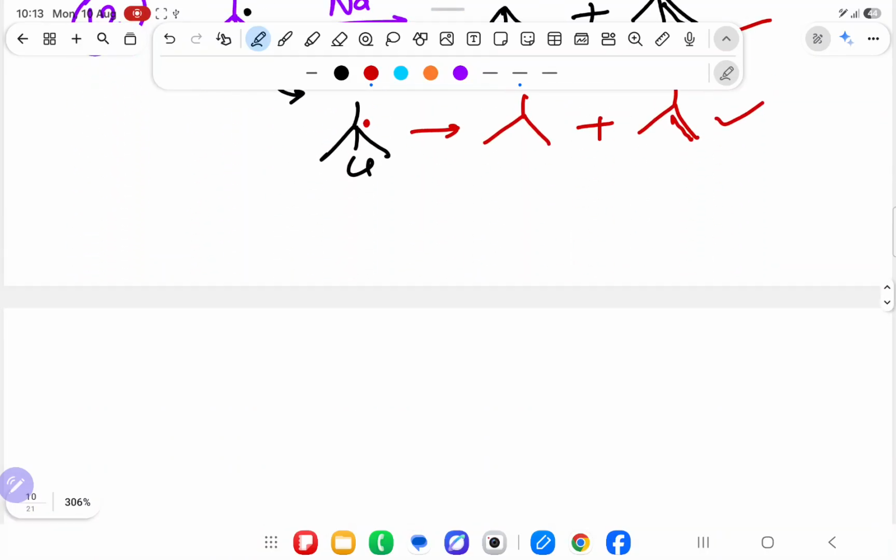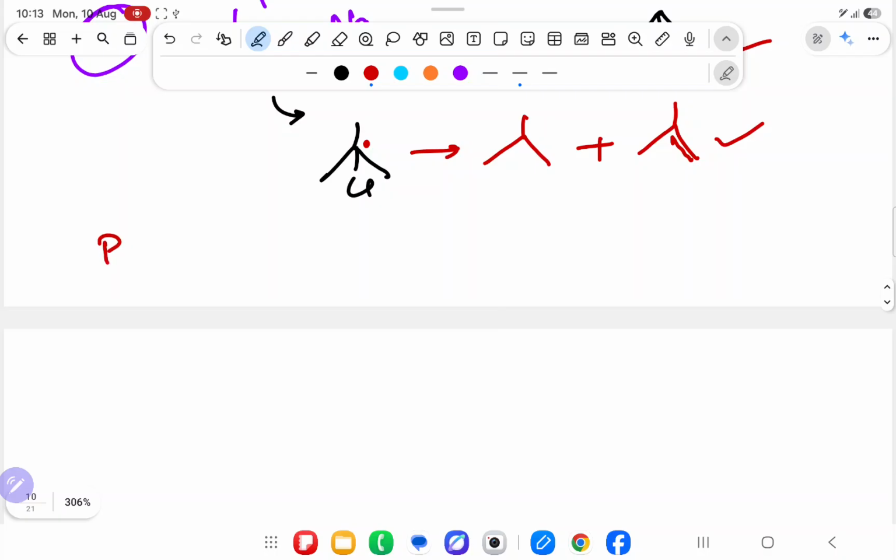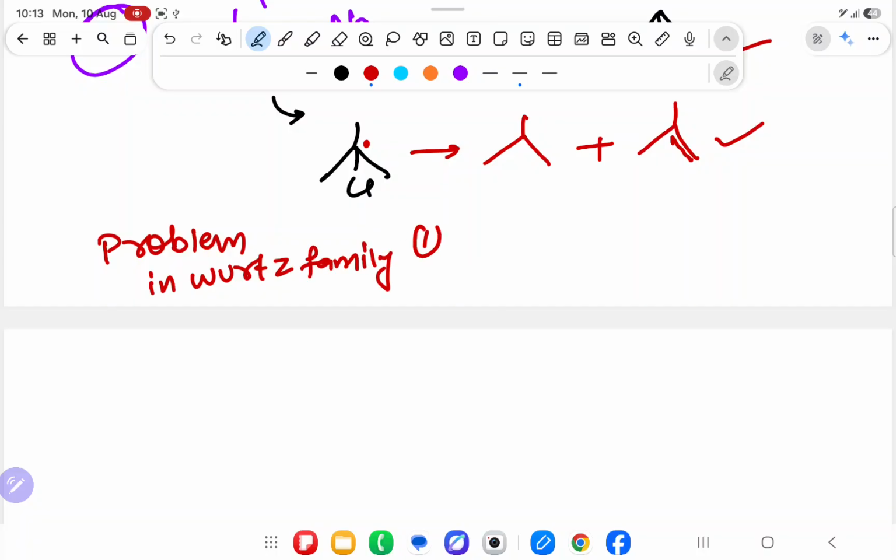Now, what are the problems we are getting in the Wurtz family, sir? The first problem is CH4 cannot be prepared. What is the second problem?